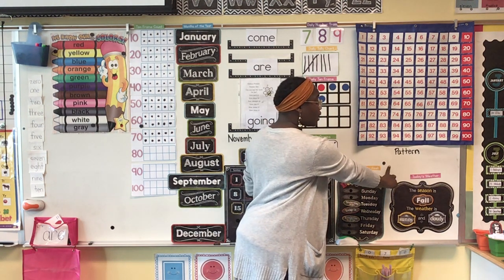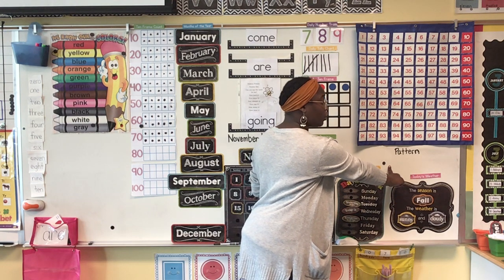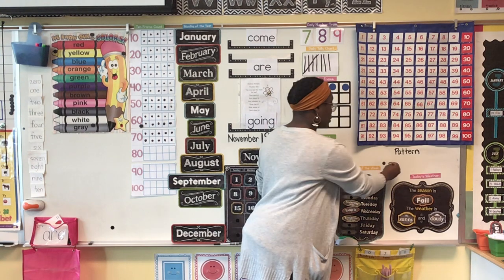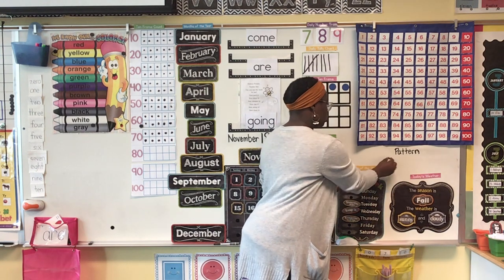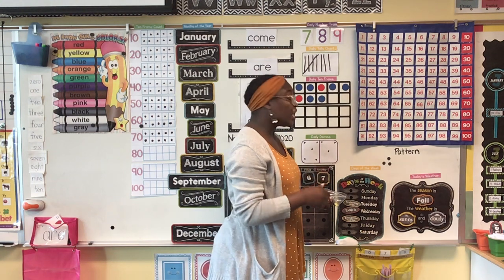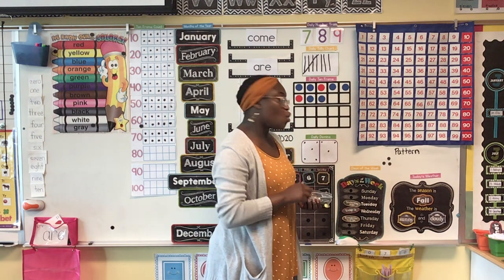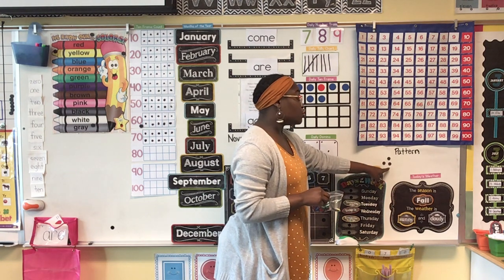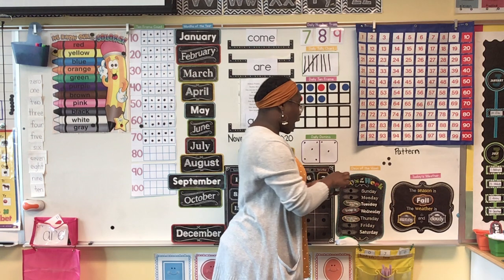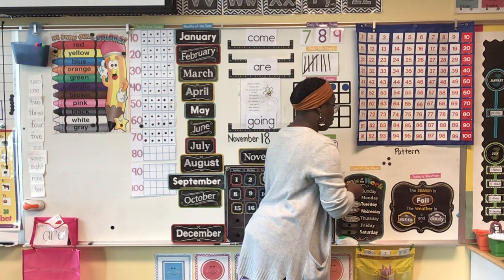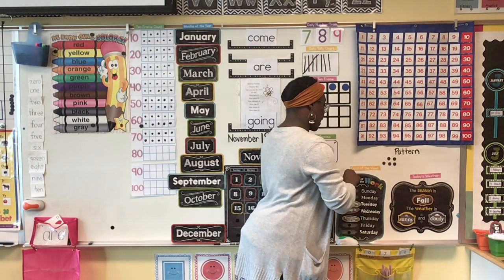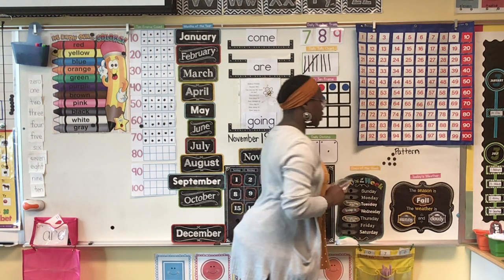So then how many am I going to have in my second row for my pattern? I'm going to have 2 magnets. 1, 2. Now, this pattern has to keep growing. It's going to grow by one more. So, if we have 2, what's one more than 2? 3. So I'm going to put 3 in the next row. 1, 2, and 3. Just like that.